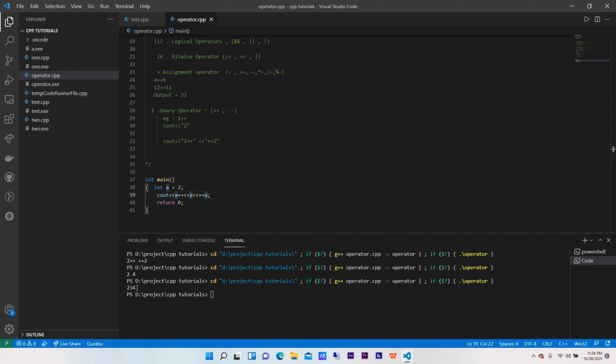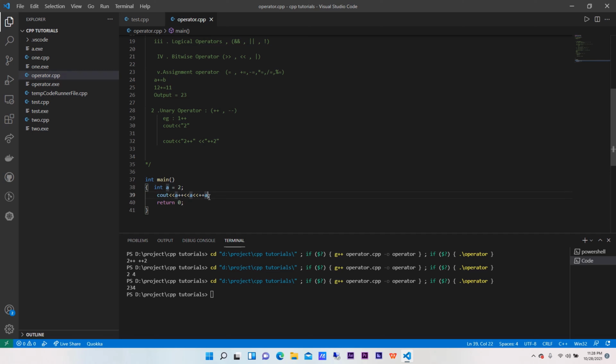Quite complex, right? Just think in this manner, that the code is going from left to right. Just see where the value of a belongs. If the value of a is before plus plus, then it will print the value as it is. If it is after plus plus, it has been incremented by 1. Till the time it reaches another plus plus, the value will remain the same. As soon as you have crossed one more plus plus, the value gets incremented by 1 again. So 3, 4 and 5.